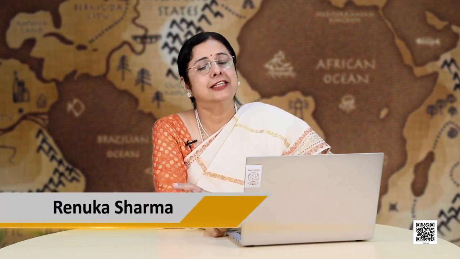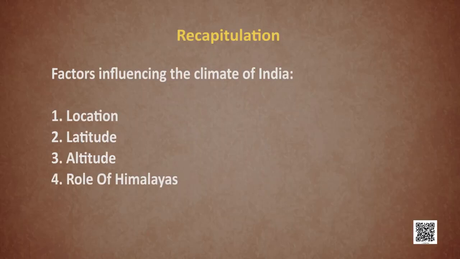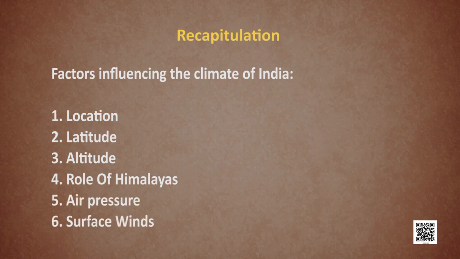We discussed the factors influencing the climate of India: location, latitude, altitude, role of Himalayas, air pressure and surface winds. If we include Coriolis force, ITCZ, jet streams, we'll move on to the weather conditions of India.